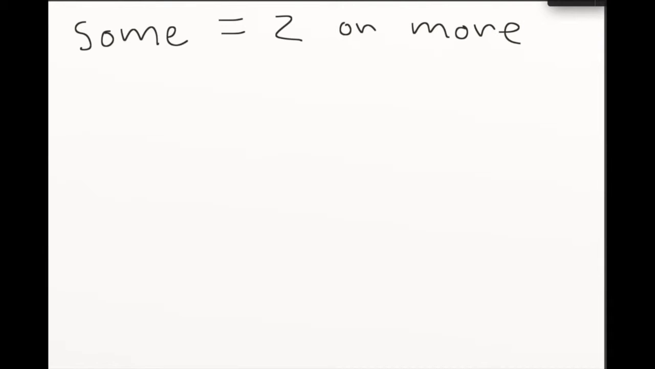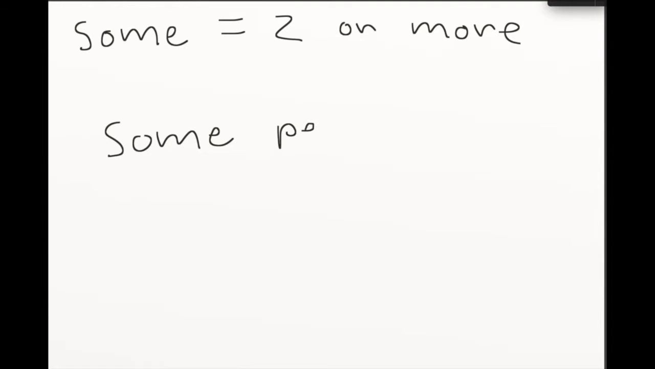Let's take a look at the next article, which is some. Now remember, some is 2 or more. Okay, that's a bit of a sloppy 2. Let's try that one more time. Okay, so some equals 2 or more, but it does not equal 1. You can't say I have some car.